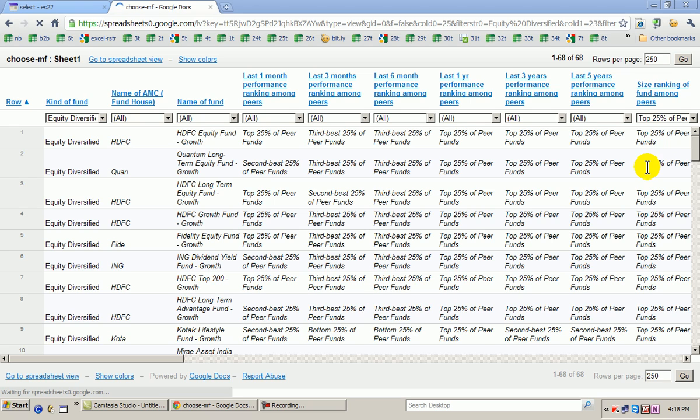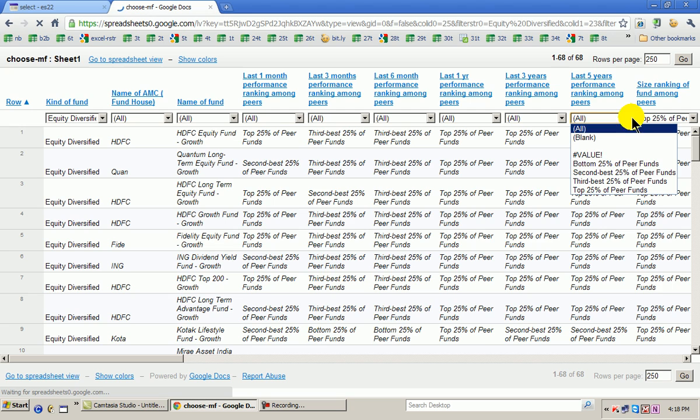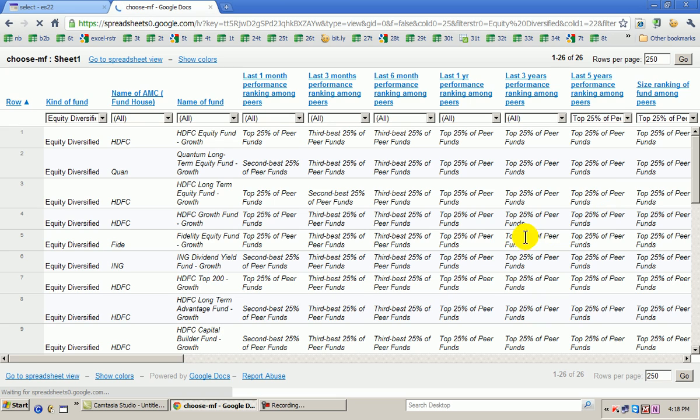Next, supposing I want those funds which are right on top of the table as far as last 5-year performance is concerned. Once again, the minute I filter, I immediately get 26 funds, all satisfying all the criteria: equity diversified, top 25% of size, top 25% as far as last performance is concerned.